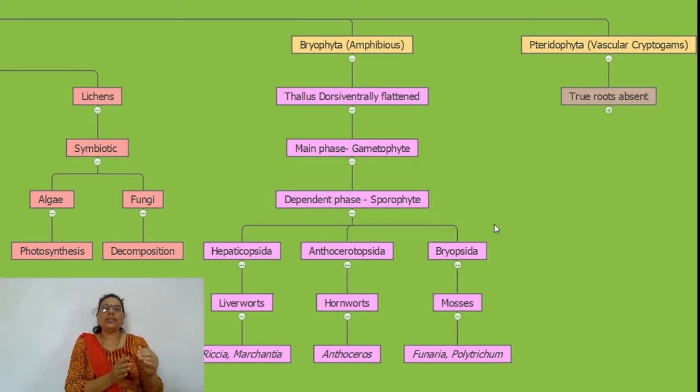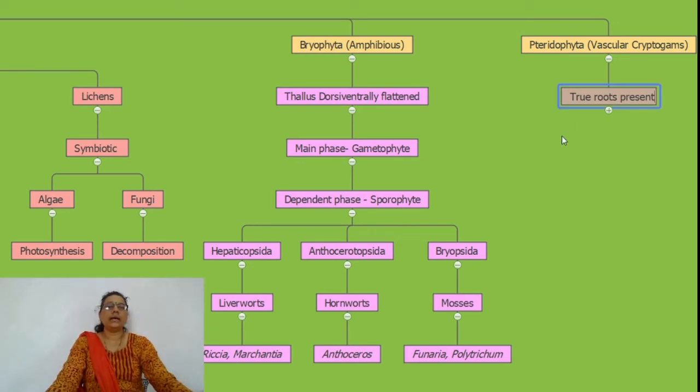In the evolution from unicellular to multicellular, they are coming from the aquatic habitat and adapted themselves towards the terrestrial habitat. The vascular cryptogams are the pteridophytes.